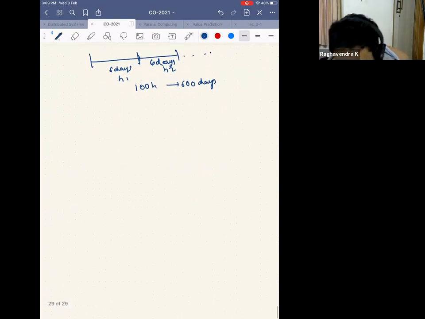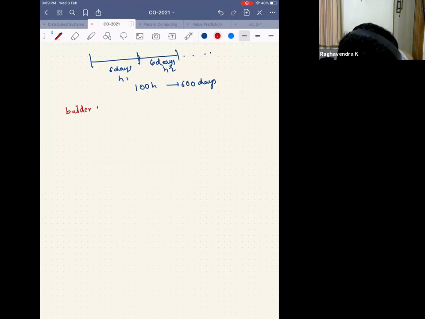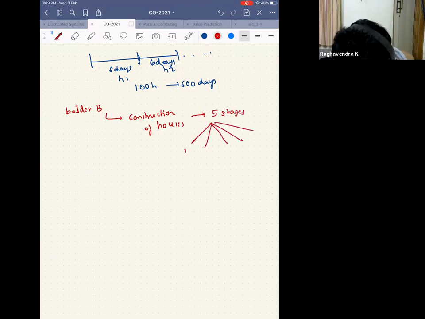So this is still fine for me. This is how Builder X was also working, but it's just pretty slow because I have to wait for 6 days for one house to come out. So then Builder B comes along. Builder B says, I can split the construction of houses in 5 stages. It's still the same 5 stages that we saw: the foundation, the walls, the door, the windows, and the roof. But it's still taking 6 days for him.